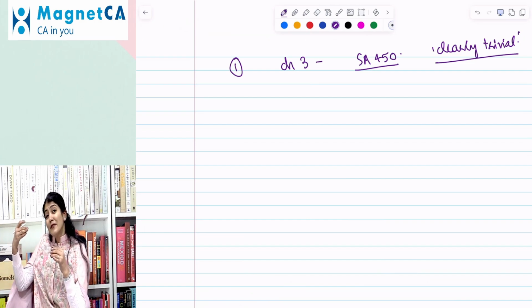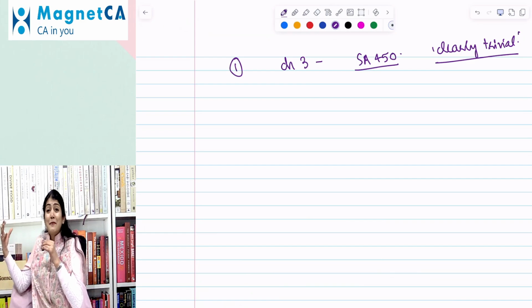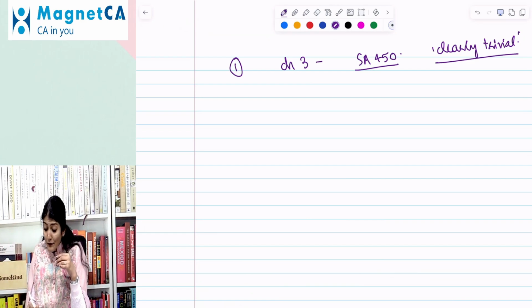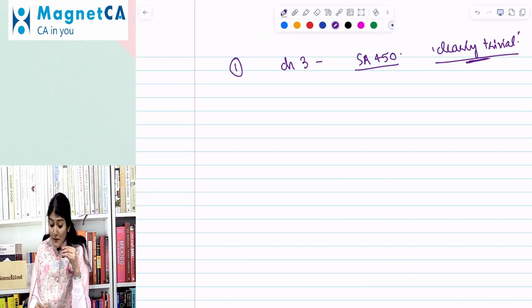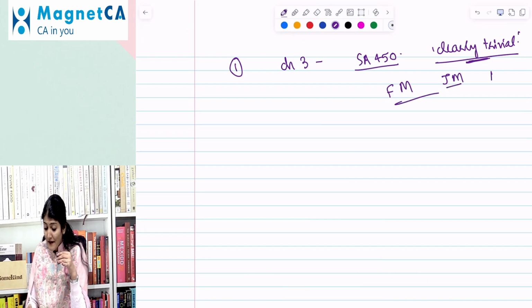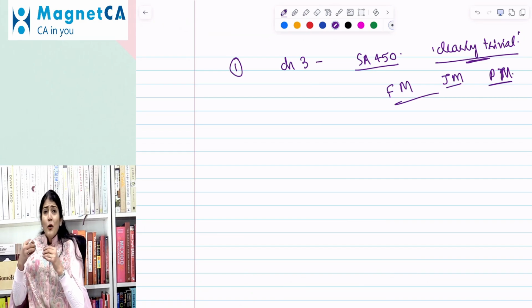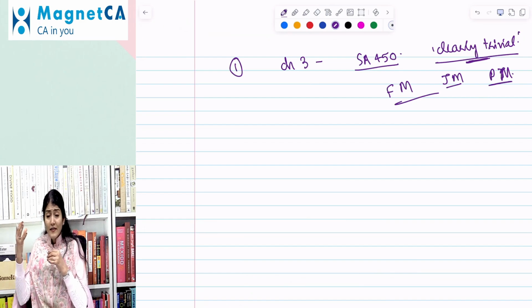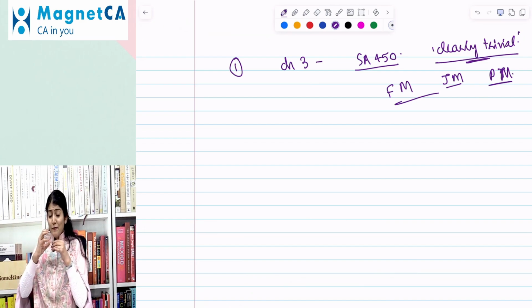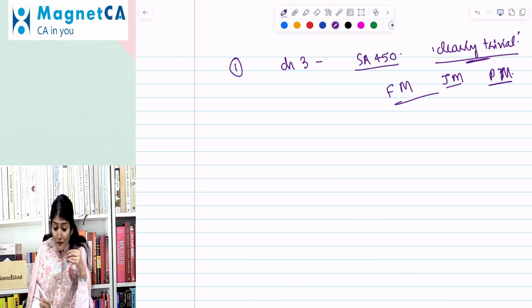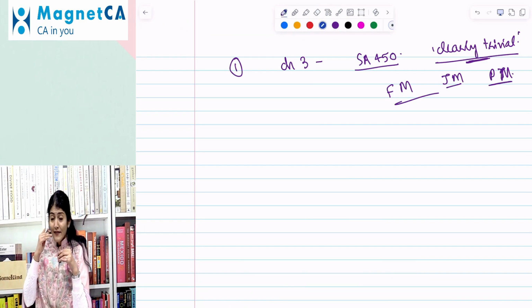That is, they are not even very, very much less than materiality, those types. And those identified misstatements should be classified as factual misstatements, judgmental misstatements, and projected misstatements, right? So that is just some add-on information given in chapter number 3 in SA 450, evaluation of misstatements identified during the audit.